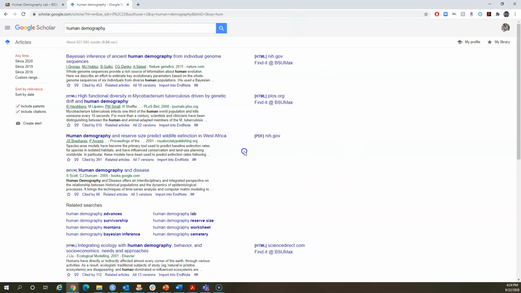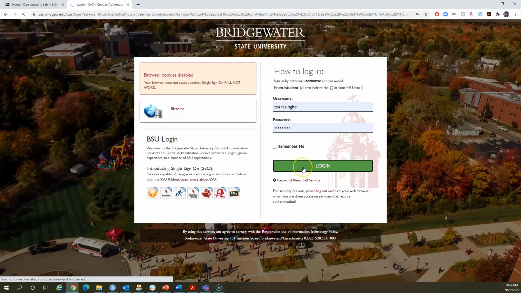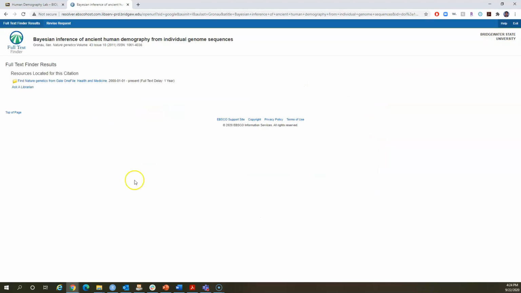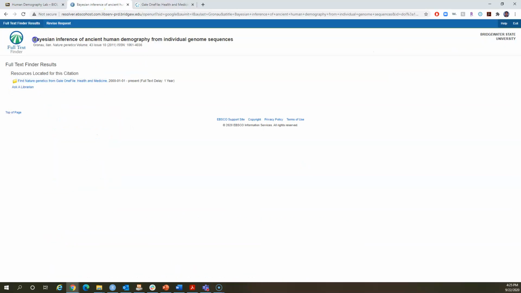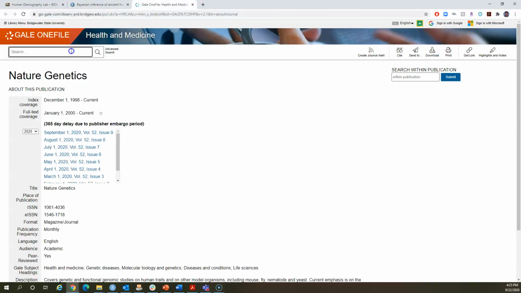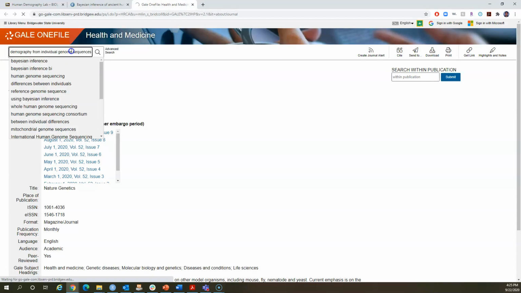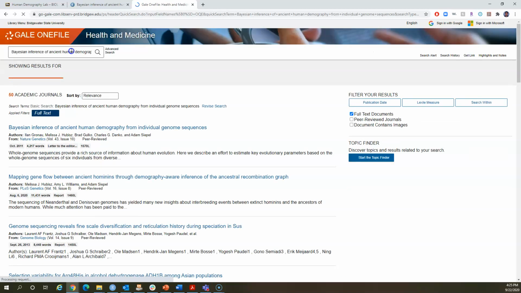Now what you can see is, if you look at this particular link, look what's happening over here. If you click on that, Find it at BSU, it will first ask you to log on to Maxwell Library, and then it will ask you to dig into that particular link. And then what I can do is, I wanted this particular article, so I'm going to copy it, paste it over here, and hit search.